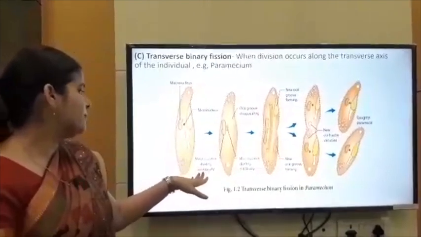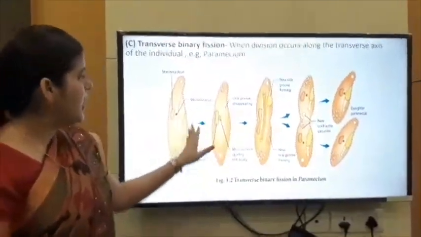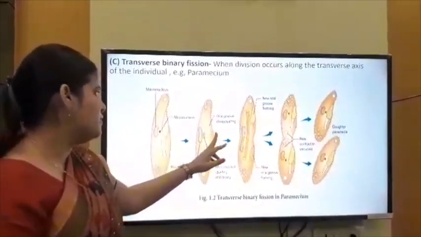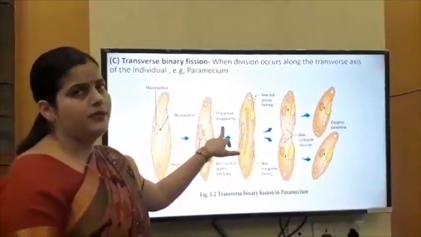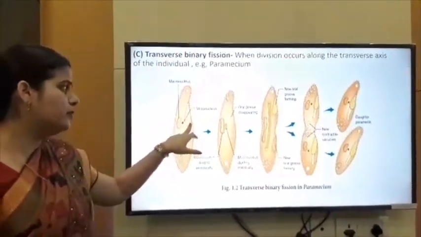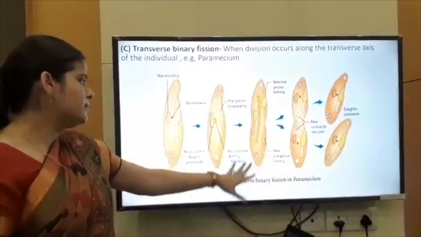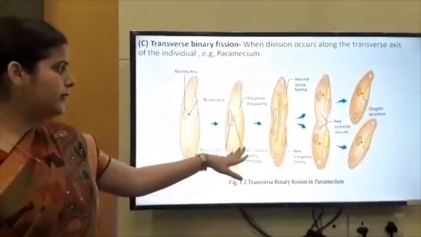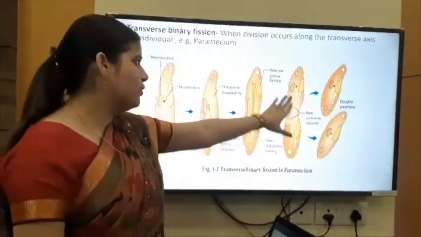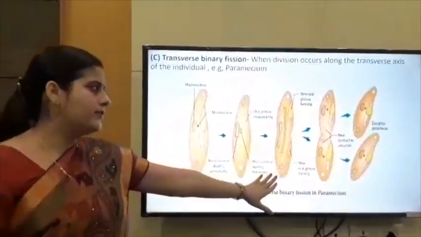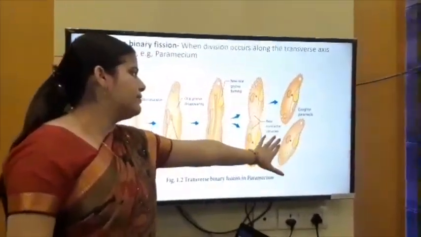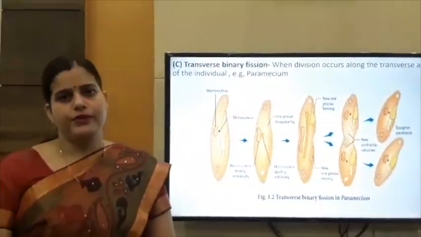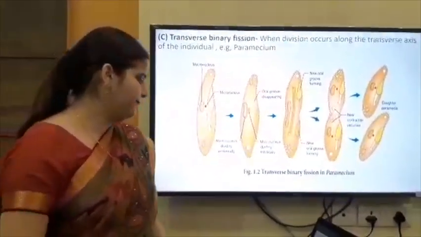The micronucleus divides mitotically. When division starts, the oral groove disappears. It has an oral groove. The oral groove disappears, and the macronucleus divides mitotically. After that, when division completes, the oral groove reappears, and finally it divides into two daughter paramecium cells. Okay.